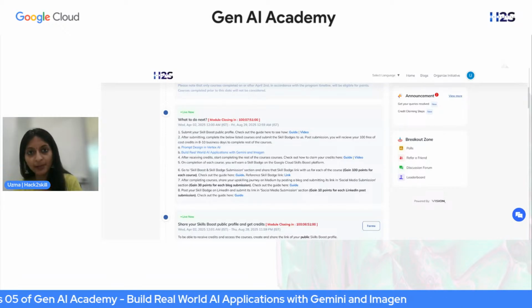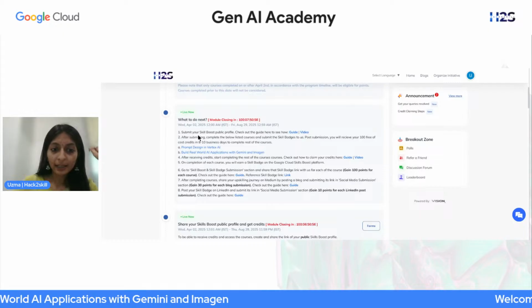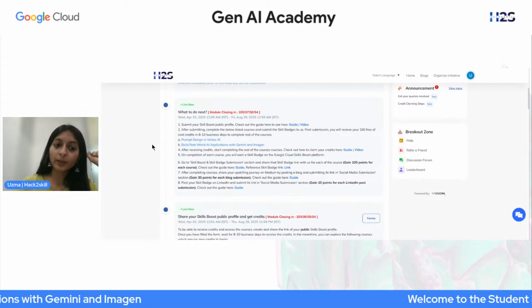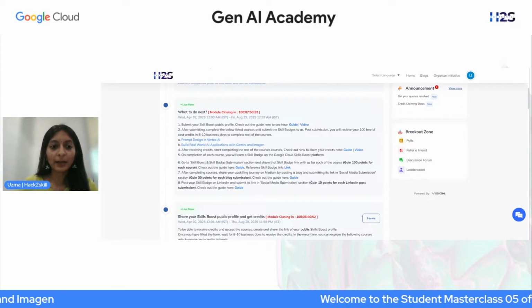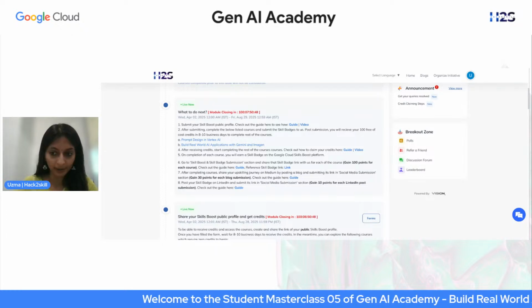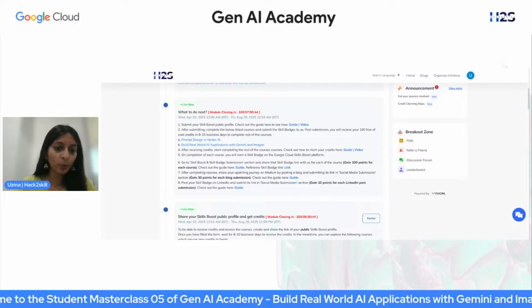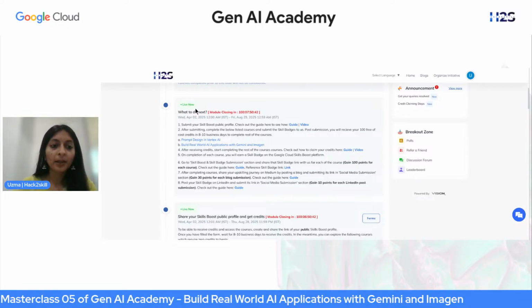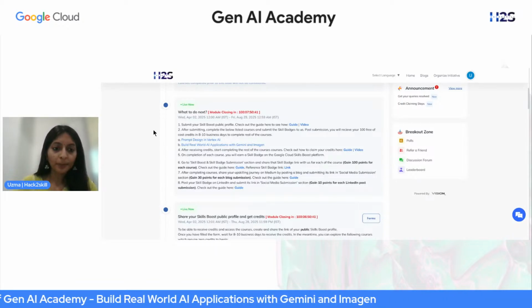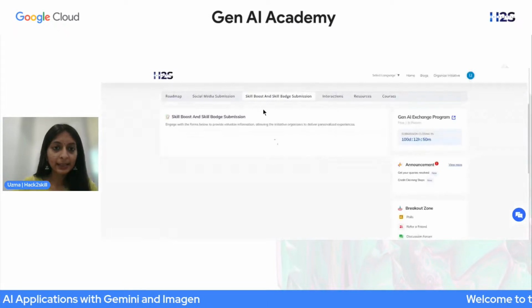So now here's what you have to do. To get those 100 credits, you have to submit your Skill Boost public profile. After submitting your Skill Boost public profile, you have to complete the first 2 courses. And those 2 courses are Prompt Design in Vertex AI and Build Real World AI Applications with Gemini and Imagen. When you do these 3 things, it's very important to do this. You have to submit those links.